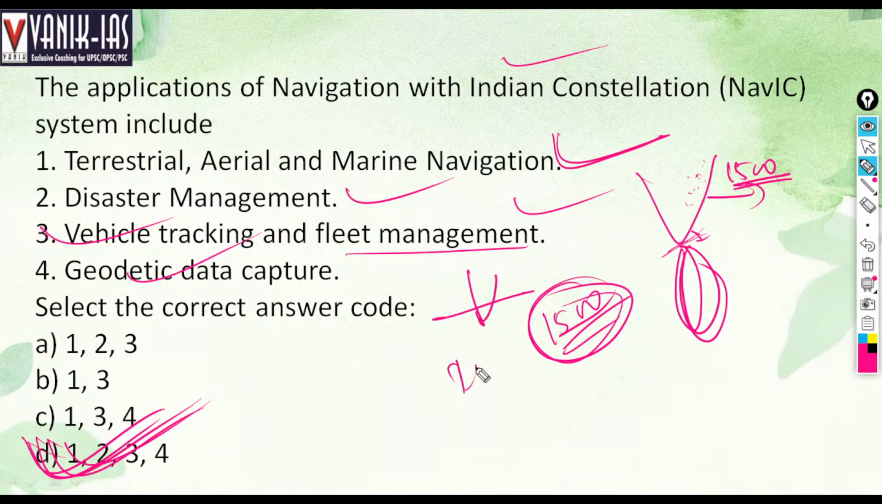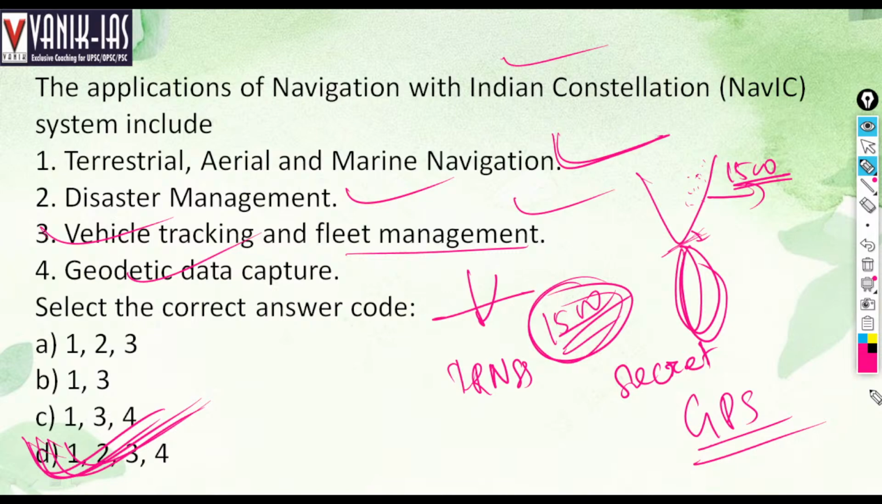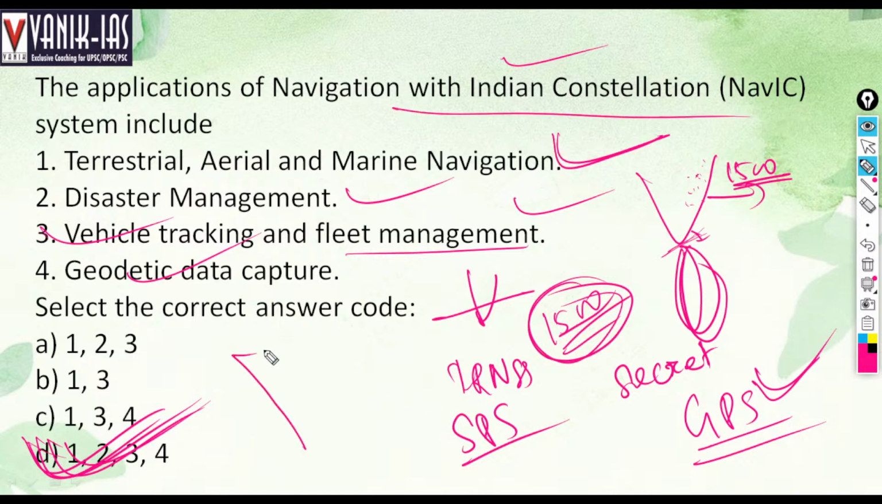IRNSS is also called NAVIC. It has two services: one is a restricted service and one is a general service. The restricted service is for law enforcement agencies like the army, and the general service can be used by the public, like GPS. But GPS is the Global Positioning System. Here it has the Standard Positioning Service, SPS. GPS has wider jurisdiction, throughout the world, but NAVIC is only limited to India and its surrounding countries.